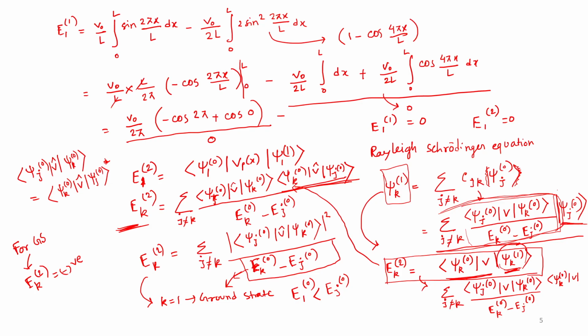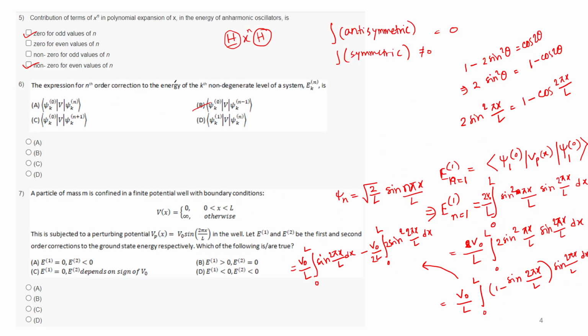In Levine and other books, it has not particularly been said, but I guess if you solve some problem from this book, this kind of problem will be there, and it can be solved. So for question seven, what we have found out just now is that the first order correction to the energy will be 0, and the second order correction will be less than 0. That will be negative. So the first one will be the right answer.